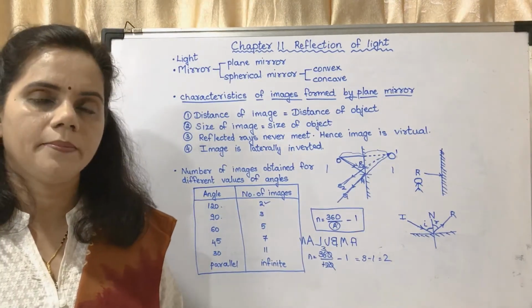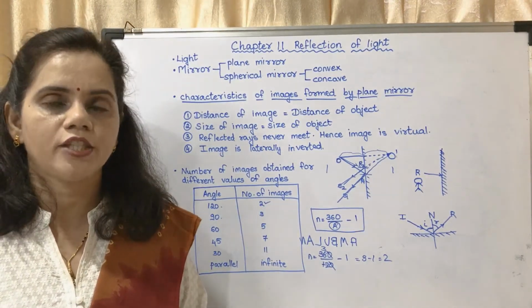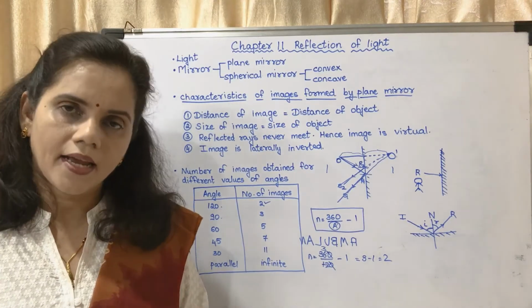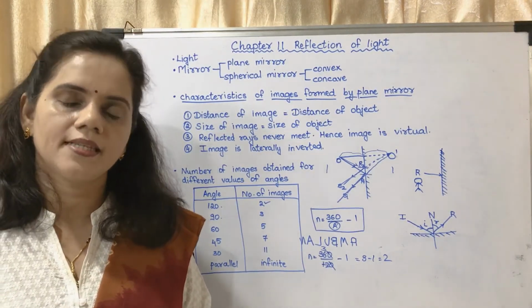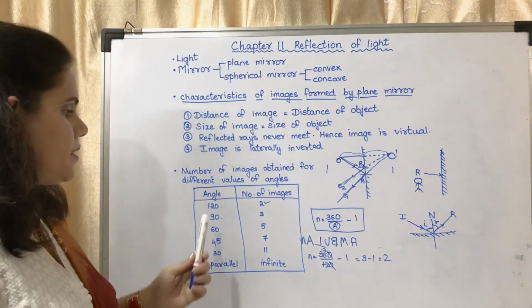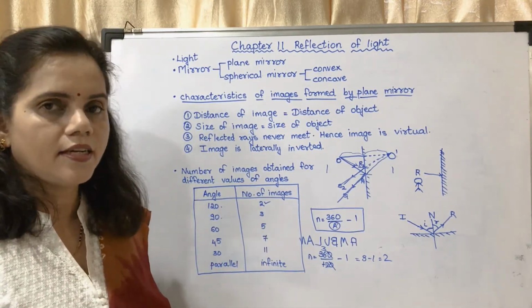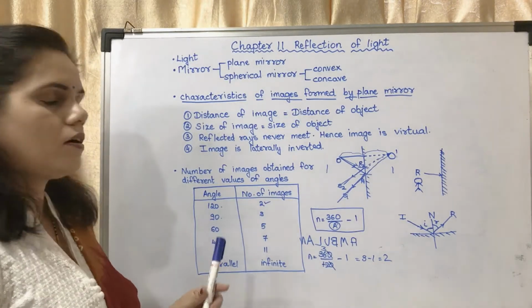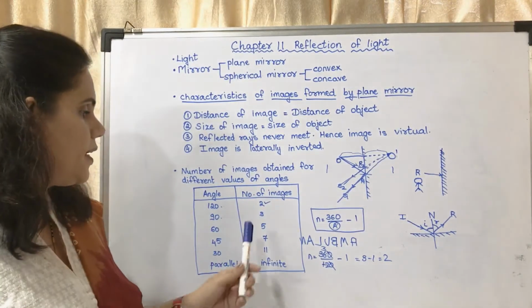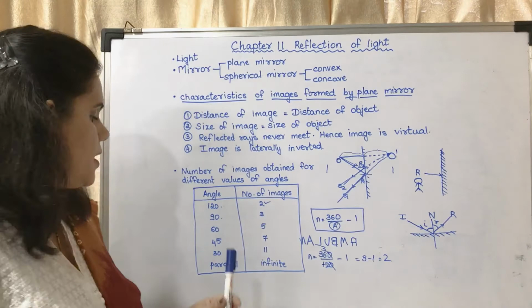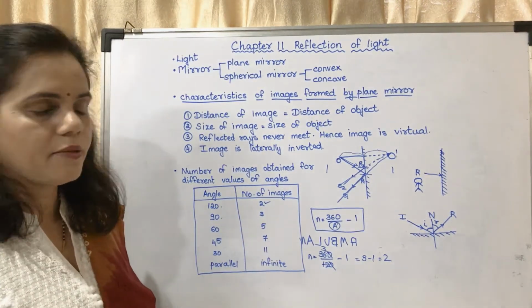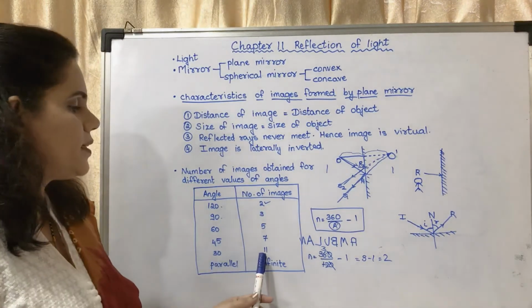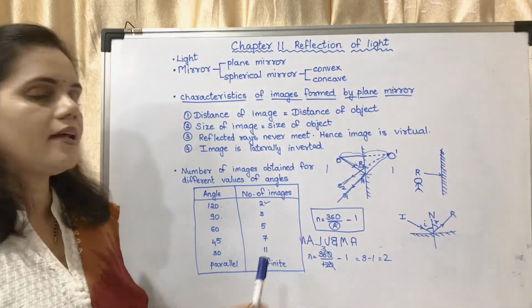So if you place two plane mirrors at an angle of 120 to each other, you will get 2 images. Similarly, if you place them at 90 degrees, you will get 3 images. At 60 degrees, you will get 5 images. At 45 degrees, you will get 7 images. And at 30 degrees, you will get 11 images.